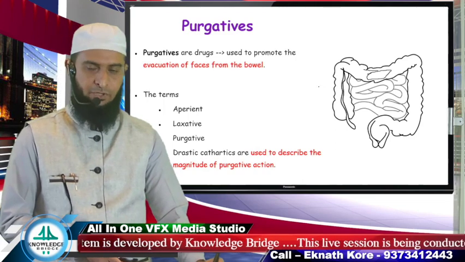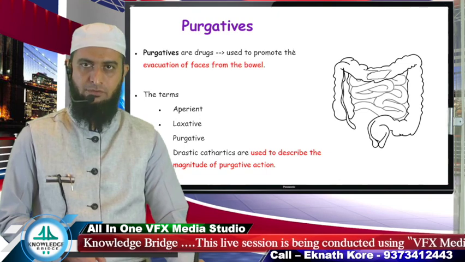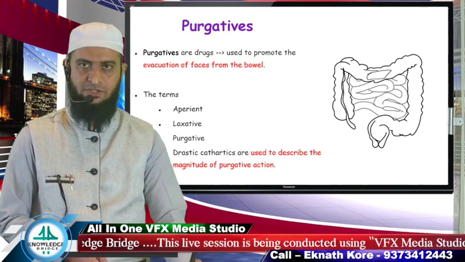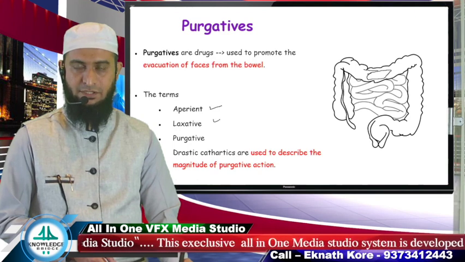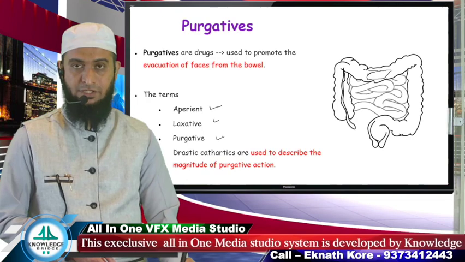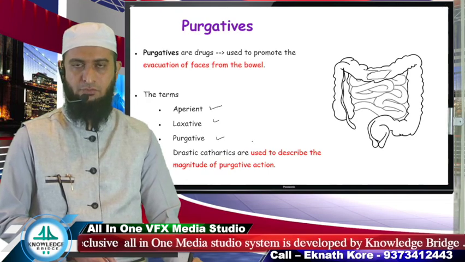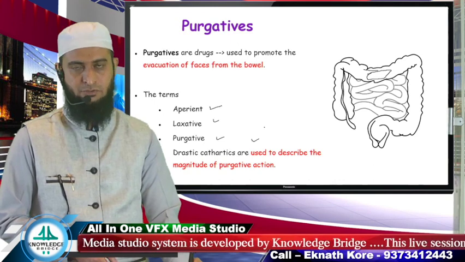For example, if the patient is suffering from less severe constipation, then in such a patient you can prescribe the aperient. If the constipation is more severe, then you can give the laxative. If it is much more severe, you can give the purgative drugs, and if it is even more severe, then you can give the drastic cathartics. This can be given in case of severe kinds of constipation.